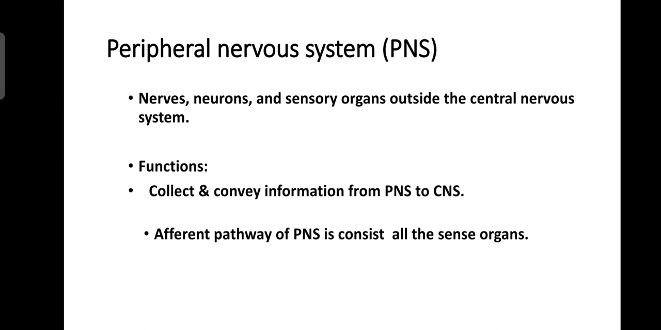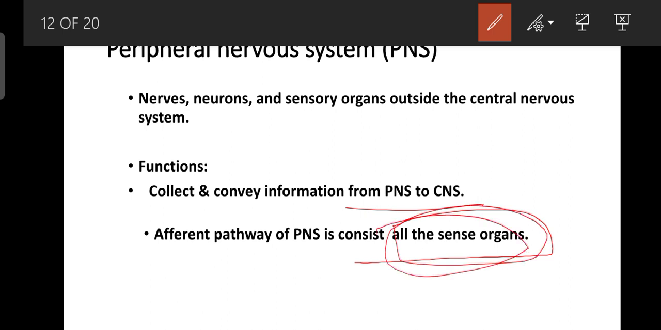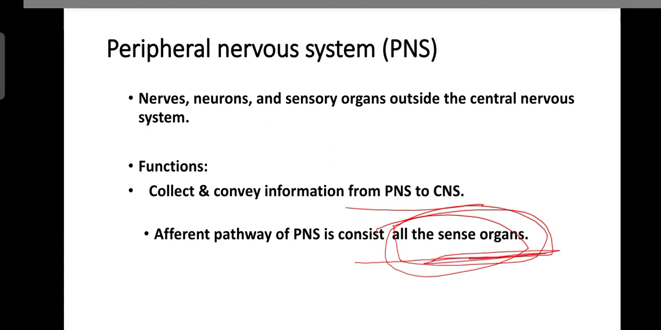Now we are talking about the peripheral nervous system, PNS. What is the PNS? The PNS is nerves, neurons and sensory organs outside the central nervous system, and its function is collecting and conveying information from the PNS to the CNS. The afferent pathway of the PNS consists of all the sense organs, as we discussed earlier in the organization chart. We discussed the sensory organs, which are the general senses.